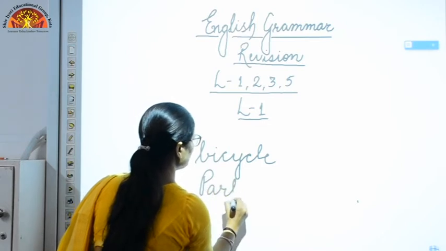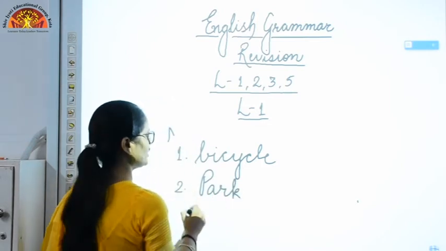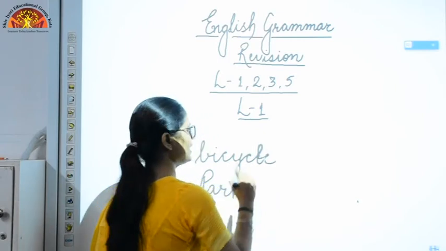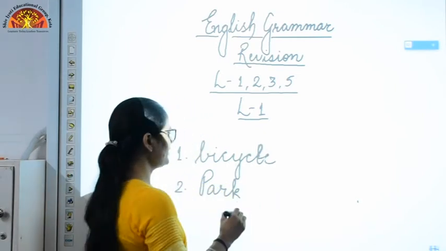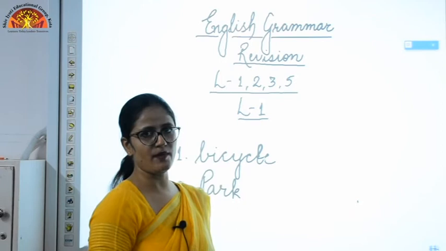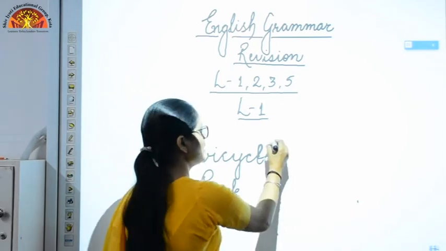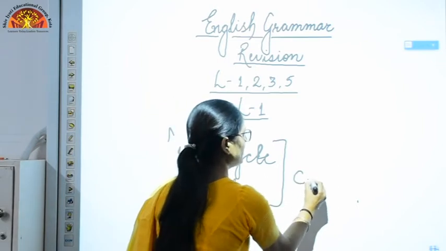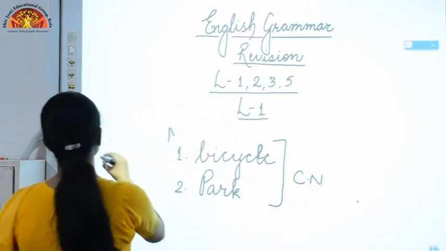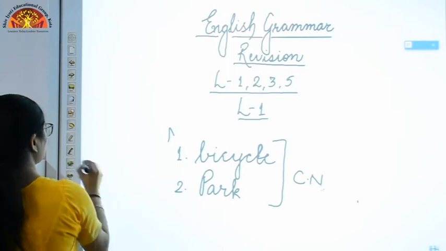As we don't know which bicycle we are talking about, हमें नहीं पता हम किस bicycle के बारे में बात कर रहे हैं, right? Secondly, we don't know which park we are talking about. So, if we don't know anything specific about them, it becomes a common noun. Now let's see another example.